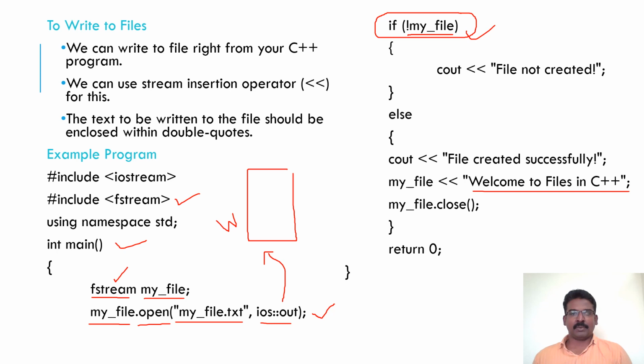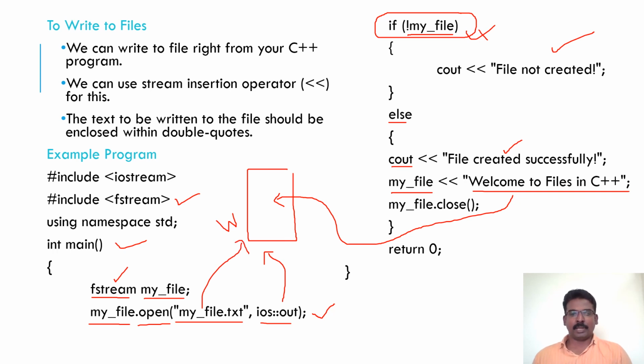If it is not open, then this cout statement will display that the file is not created. If the file is existing, then this becomes false and this else part will be executed. Now this cout statement displays that the file was created successfully, and our aim is that we have to write this content, that is welcome to files, in this file, that is myfile.txt. This is the file name, myfile.txt.